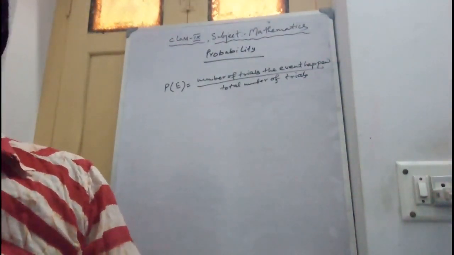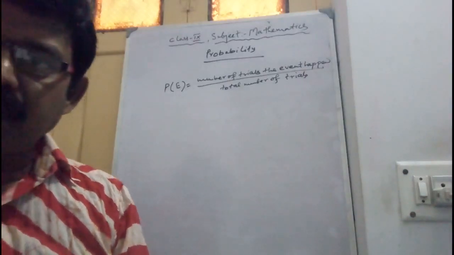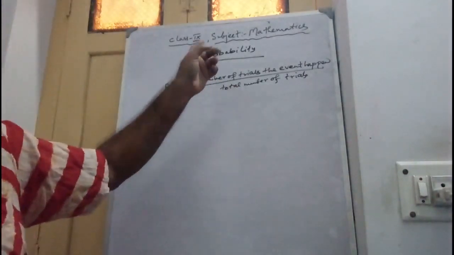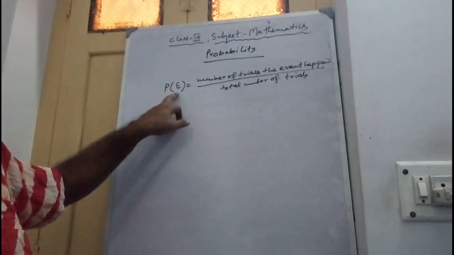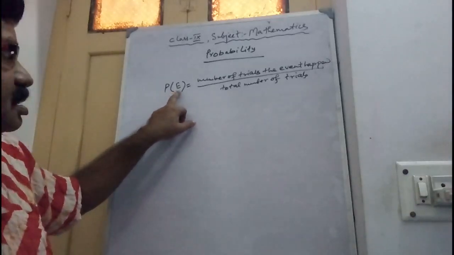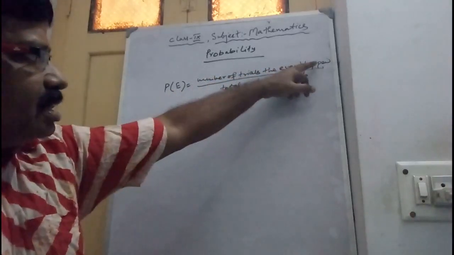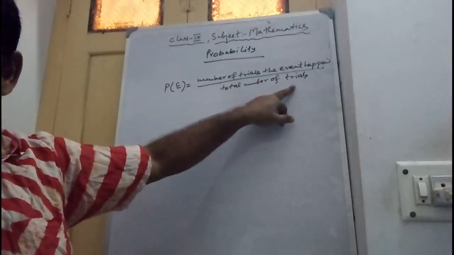This uncertainty can be measured by a numerical value that is known as probability. When you find probability, P(E), where E means the event, equals the number of trials in which the event happened divided by the total number of trials.